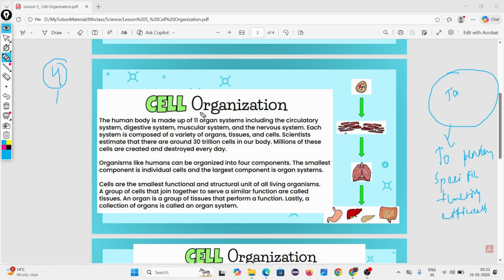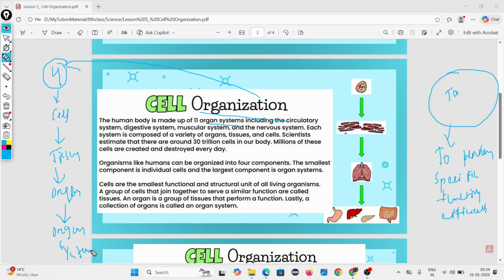I'm telling you organization, not 11. Three are organization levels and one is organ system. How many types of organization are found in the human body? 4. What are they? First cell, then tissue, then organ, and then the group of organs called organ system.